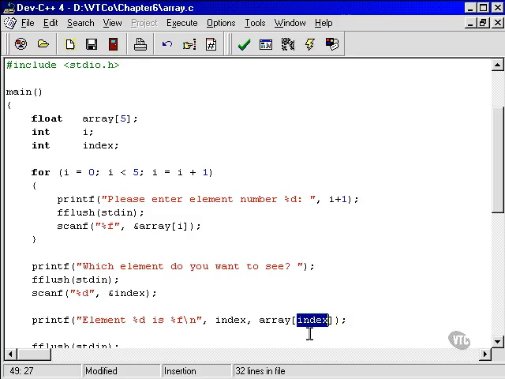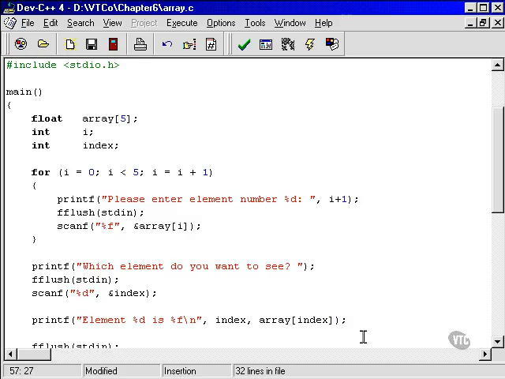What's probably going to happen is that you're just going to get a random number. You're going to get whatever float is sitting in memory immediately after our array of 5 floats. If you can picture a little sequence of 5 boxes in memory, and they've all got numbers in them, next to them in memory is going to be something else. It won't necessarily be another float, but there's going to be a piece of memory with a random number in there, and you can interpret it as a float if you want to. Whatever that number is, that's what's going to get output. Interesting. Believe me, it's true.